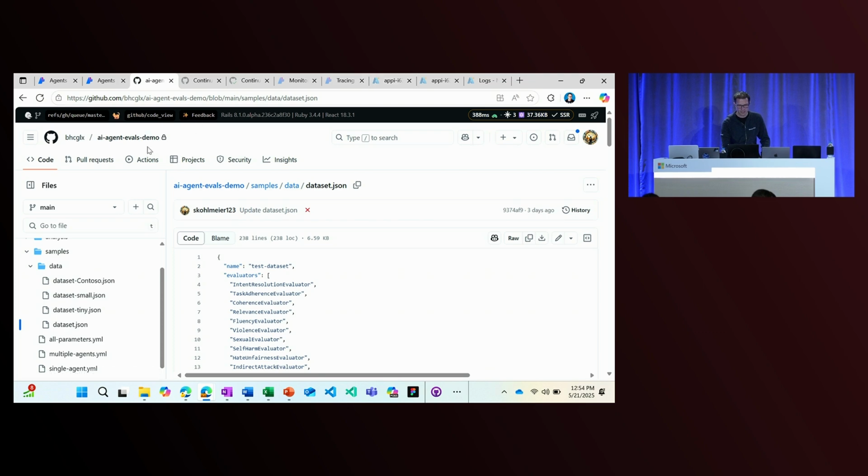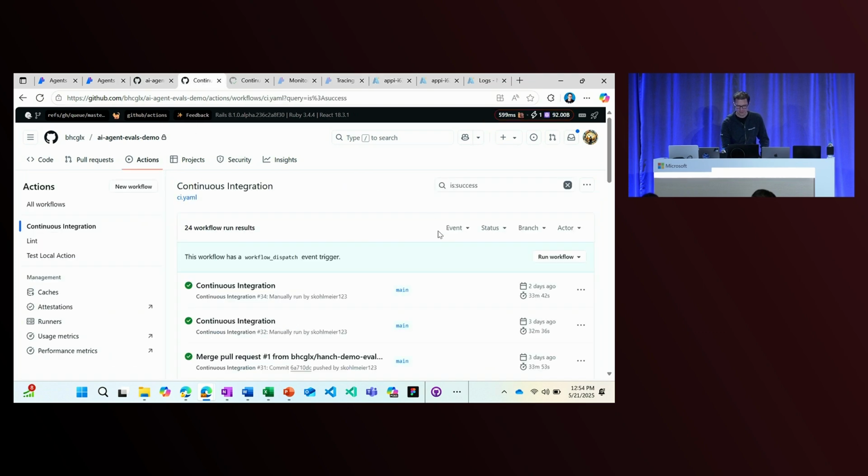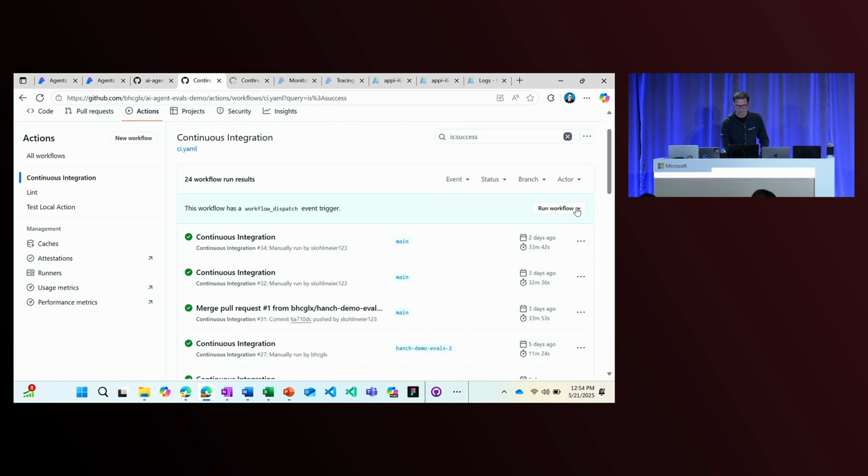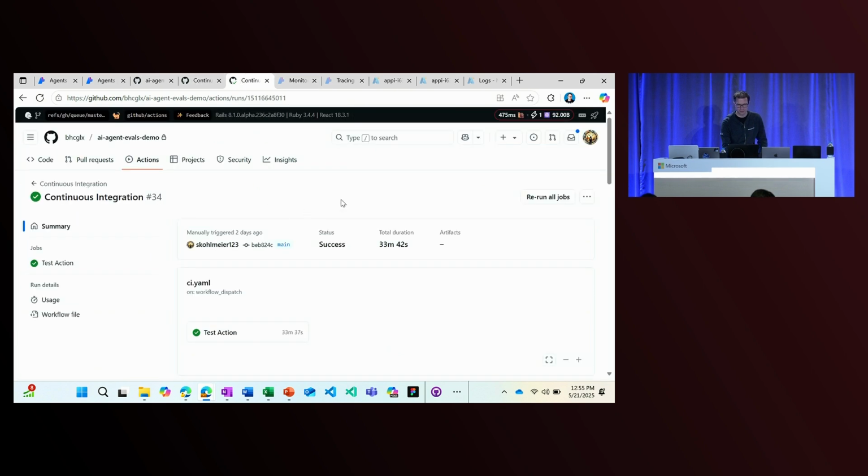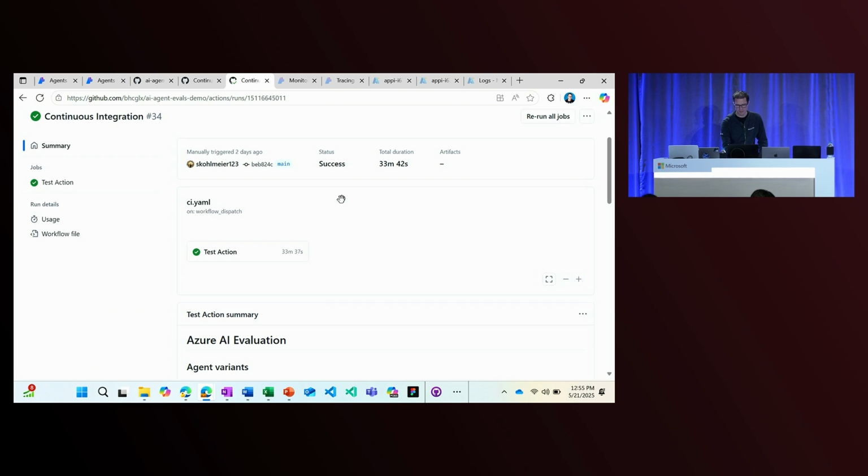To do that, I'm going to hop over to Actions. And it's pretty straightforward. This is my workflow, the continuous integration workflow. To run the GitHub Action, all I do is click on Run Workflow. Here, since this takes a few minutes, I'm going to jump straight into showing you what the results look like for a prior run.